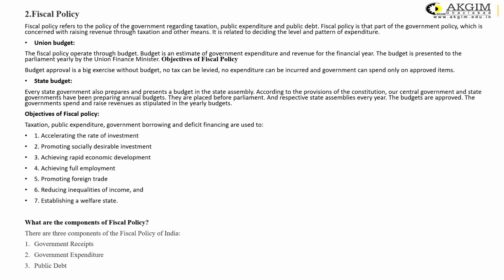So this is a kind of homework, a plan which is available with the government, and they work on this plan every year. It is basically the function of the government, and it is always a plan which is presented in the parliament yearly by the union finance minister. So this is the fiscal policy.